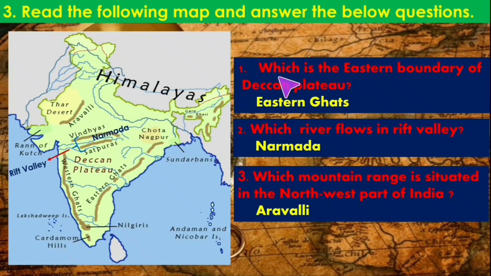The first question is, which is the eastern boundary of Deccan Plateau? This is the Deccan Plateau. Eastern boundary is the Eastern Ghats. Second question, which river flows through Rift Valley? So the Rift Valley is in between Vindhya and Satpura range. This is the Rift Valley, and the river that flows through that area is river Narmada. Next, which mountain range is situated in the northwest part of India? This is the northwest side. So the mountain range is Aravalli mountain range.